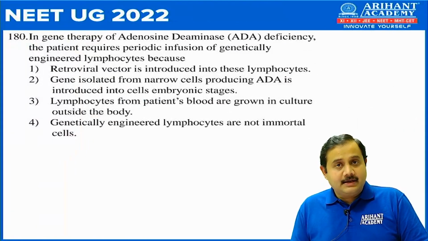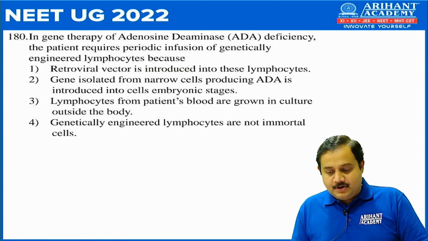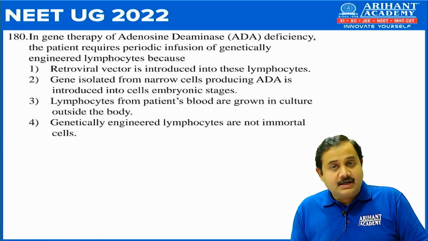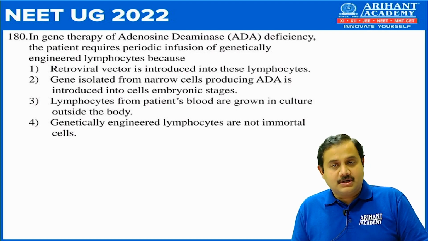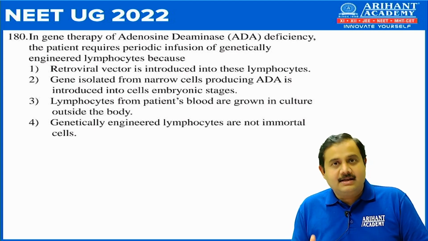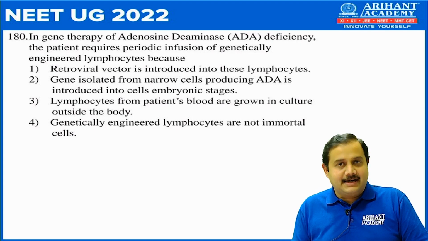Next, 180. In the gene therapy of adenosine deaminase deficiency, the patient requires periodic infusion of genetically engineered lymphocytes. So as you know, deficiency of ADA leads to a disease called SCID, that is severe combined immunodeficiency.